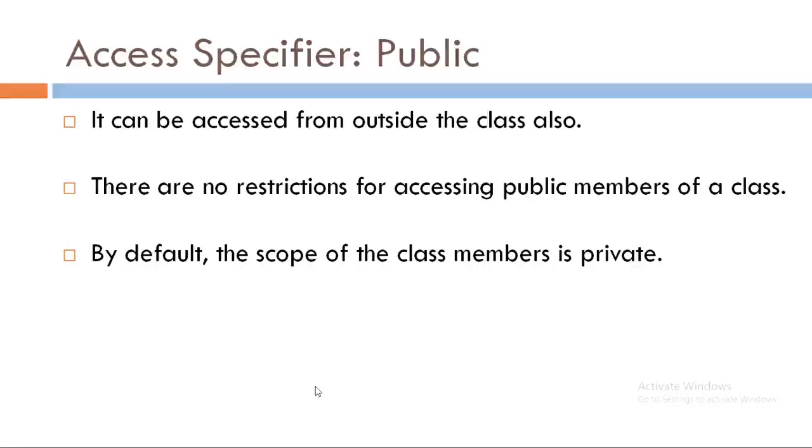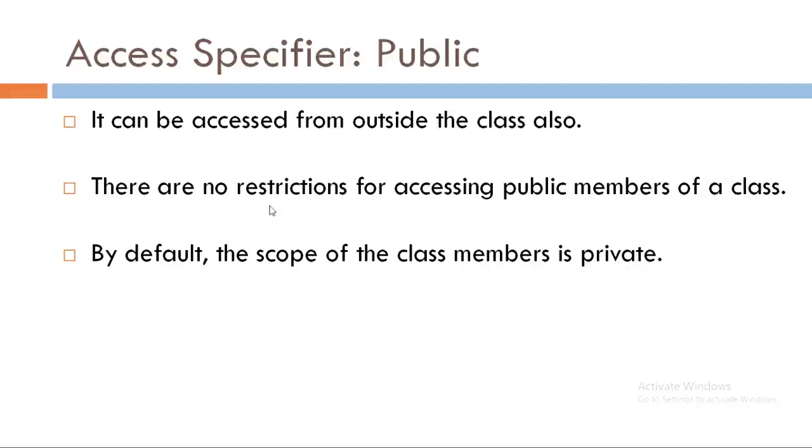Another access specifier is public. It can be accessed from outside the class also. That means whatever data members and member functions are declared under the public label can be accessed from outside the class. That means we can access public members from the main function.